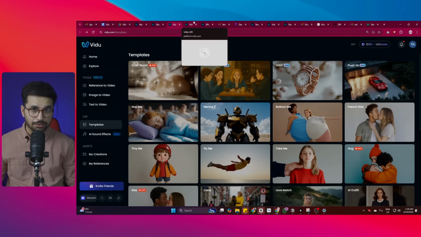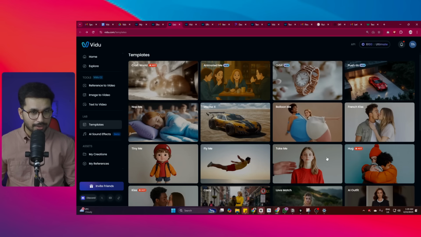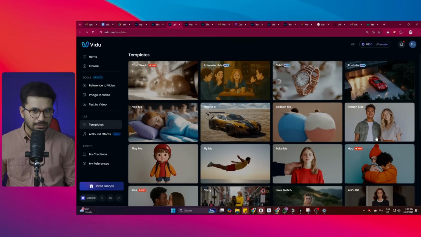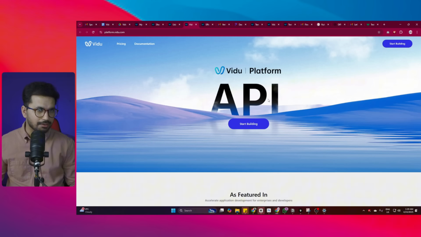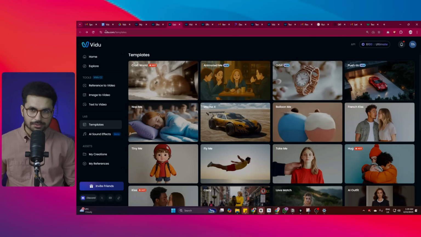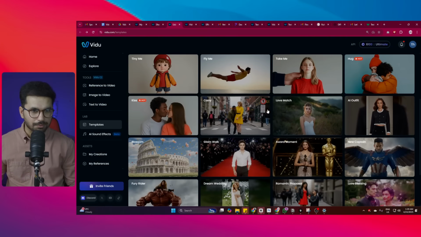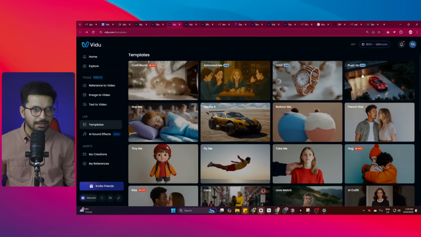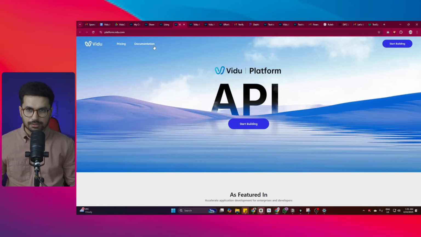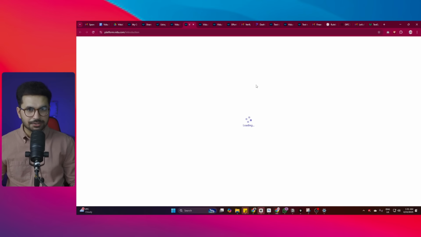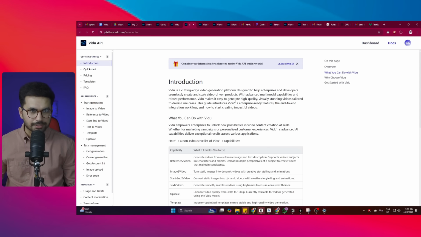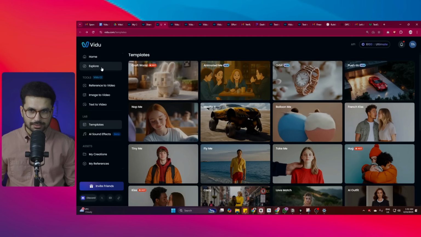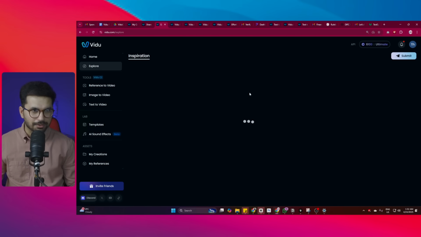So if you're looking to develop some sort of app, a mobile app or maybe a web app, that can offer these kinds of features to your users, I think that can be a really profitable app. So you can just go to vidu.com and explore all of these different amazing templates, and also you can explore their API as well. They have also provided very detailed documentation, so you can go through this to integrate this into your app. But first, let's see what this amazing AI model is capable of.